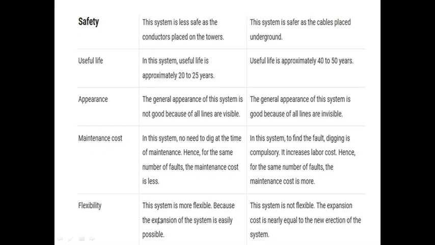Then flexibility. Overhead is more flexible because the expansion of the system is very easy. If I want a new transformer or a new line, I can do it then and there. If I want to include a transformer, I can do it. But underground is not flexible. The expansion is costly because I have to dig and extend the wires, all those things. It is very hard in your underground system.